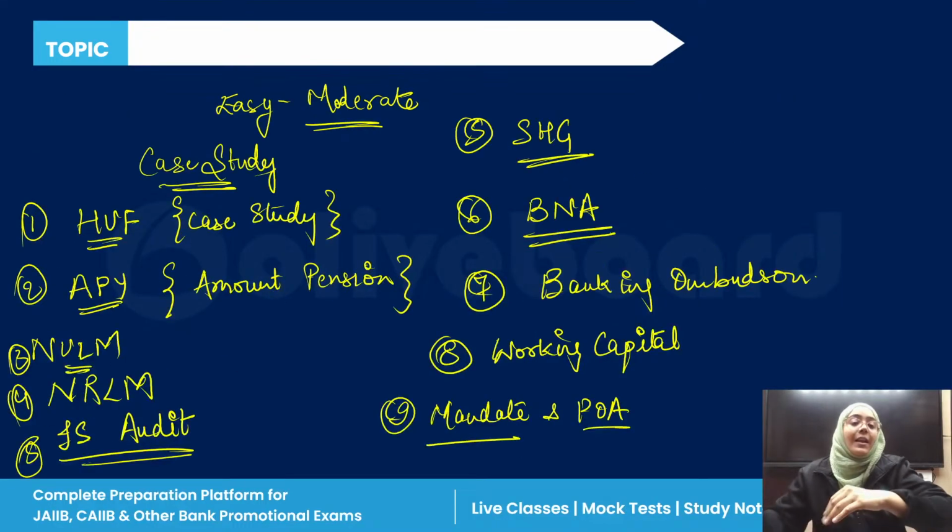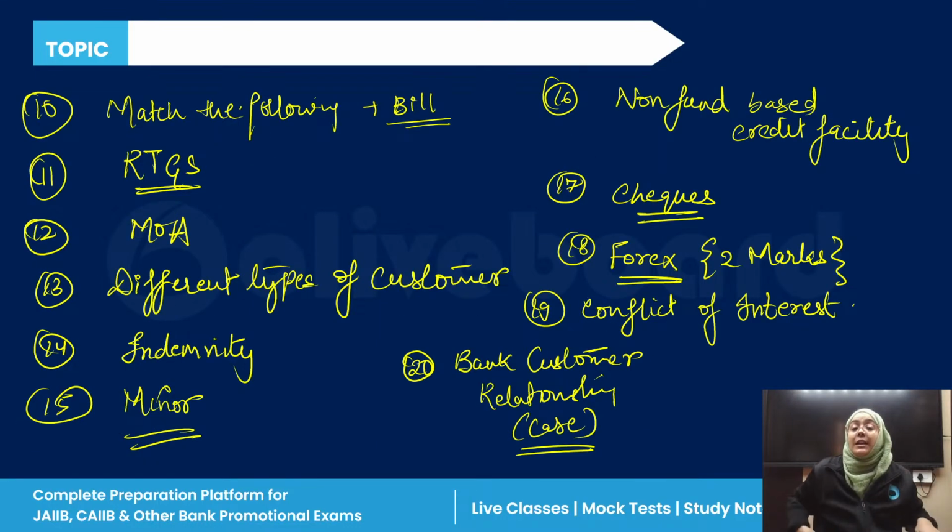I have received the Hindu Undivided Family, the Atal Pension Yojana, the DAY-NULM scheme, the DAY-NRLM scheme, the IS audit, the self-help group, bulk note acceptor, banking ombudsman, working capital, mandate and power of attorney, match the following type question, RTGS, memorandum of understanding, different types of customer, indemnity, minor, non-fund based credit facility, checks, foreign exchange reserve, conflict of interest.